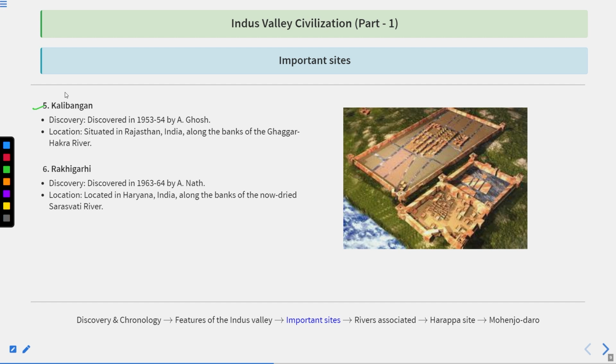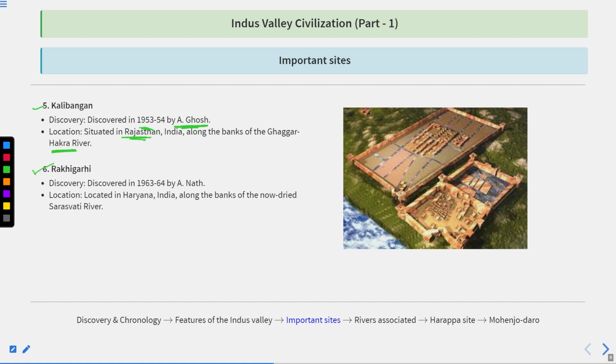This site was discovered in 1953-54 by A. Ghosh, Amlanand Ghosh. Presently, Kalibangan is situated in Rajasthan along the bank of the Ghaggar-Hakra River. Previously, this river was also known as the Saraswati River.